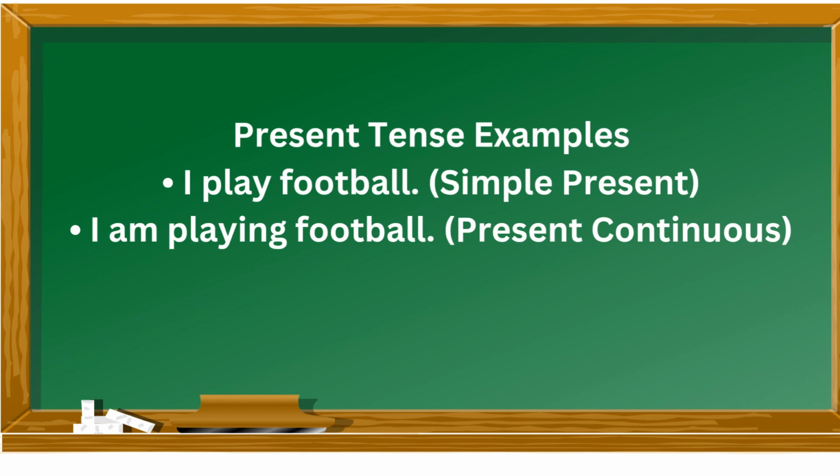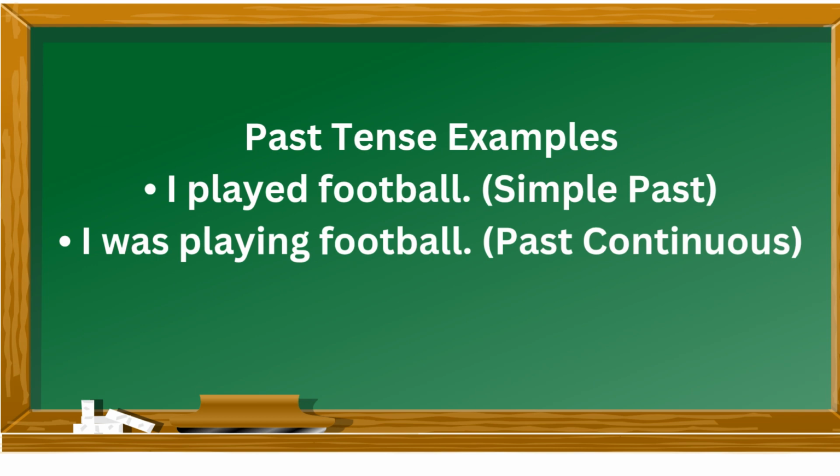In the present tense, actions happen now. Example, I play football. That's simple present. If I say I am playing football, that's present continuous. In the past tense, actions already happened. Example, I played football, that's simple past. I was playing football, past continuous.